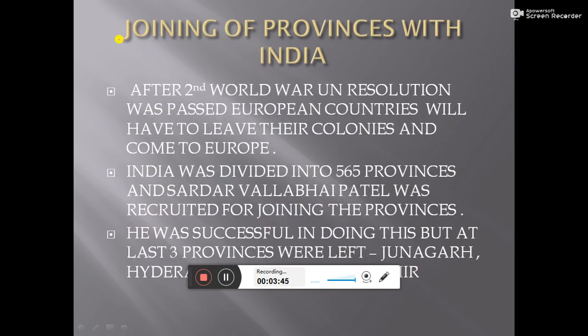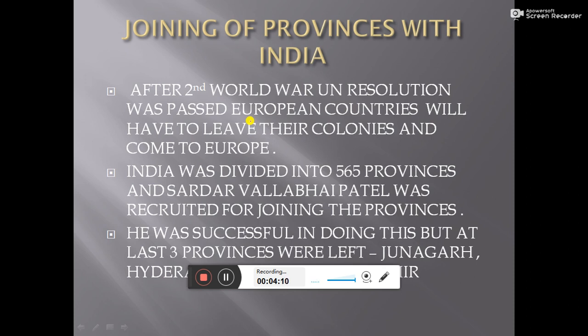Then what happened after the Second World War, on 2nd September 1945, a UN resolution was passed. It said that European countries would have to leave their colonies and go back to Europe.